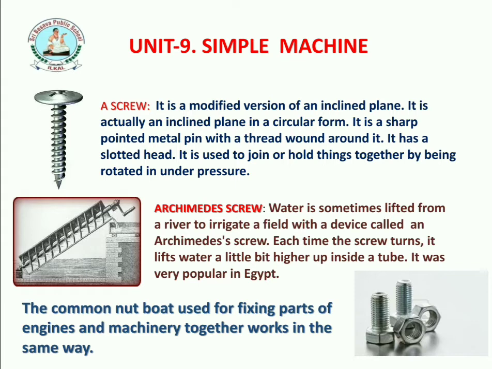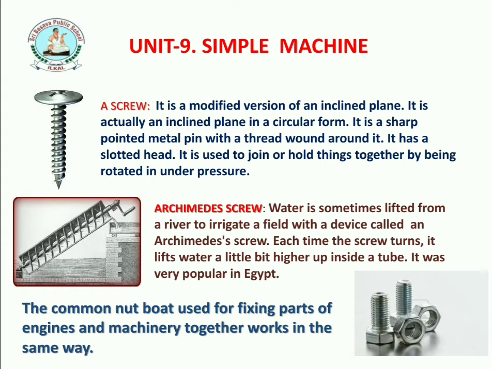Next, here we are observing that one more device is there, that is the Archimedes screw. Water is sometimes lifted from a river for irrigation. A device used to irrigate a field is called the Archimedes screw. Each time the screw turns, it lifts water a little bit higher up inside a tube. It was very popular in Egypt.